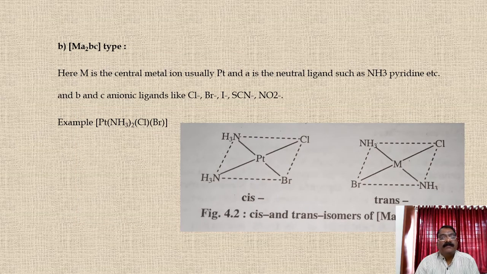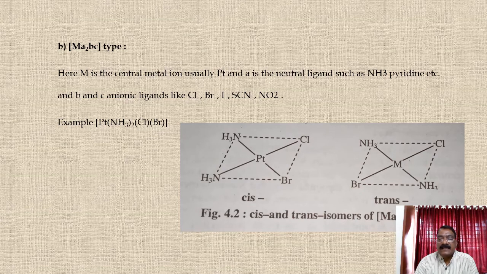Second type, MA2BC. Here M is the central metal ion, usually platinum, and A is a neutral ligand such as NH3, pyridine, etc. B and C are anionic ligands like Cl minus, Br minus, I minus, SCN minus, NO2 minus. See for example [Pt(NH3)2ClBr].